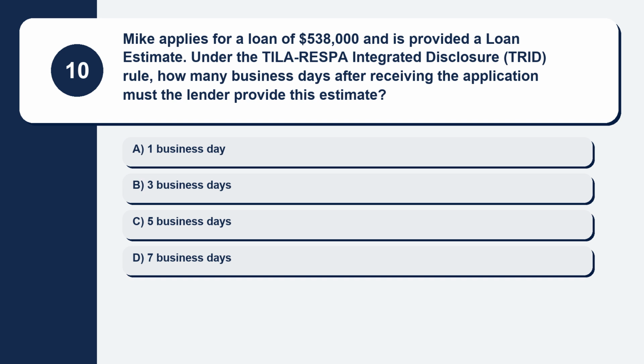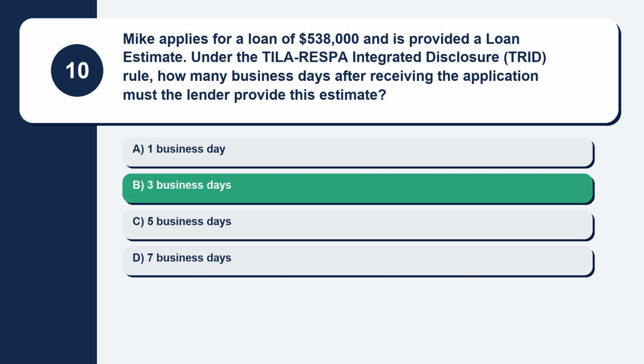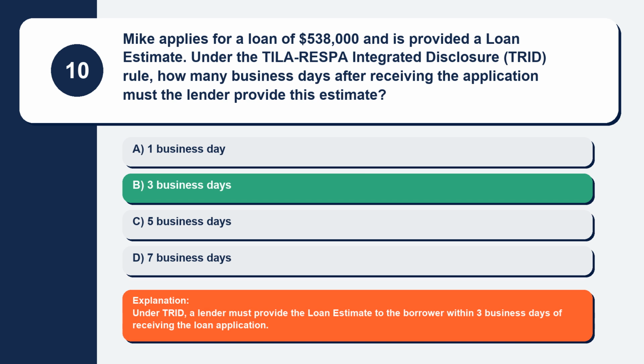Under the TILA-RESPA Integrated Disclosure (TRID) rule, how many business days after receiving the application must the lender provide this estimate? Here are your options. Option A, 1 business day. Option B, 3 business days. Option C, 5 business days. Option D, 7 business days. The correct answer is option B, 3 business days. Explanation. Under TRID, a lender must provide the loan estimate to the borrower within 3 business days of receiving the